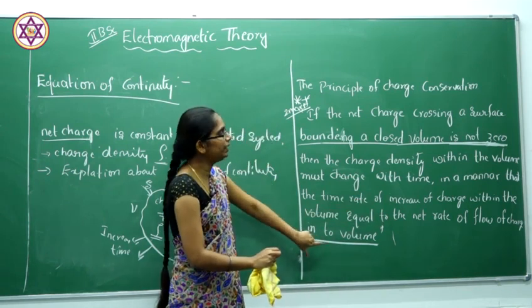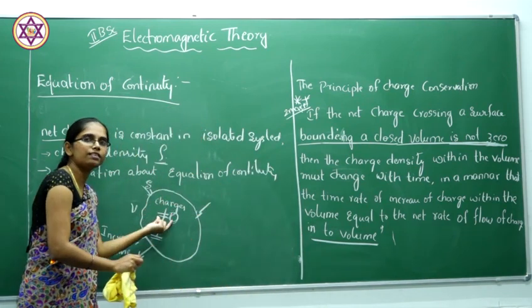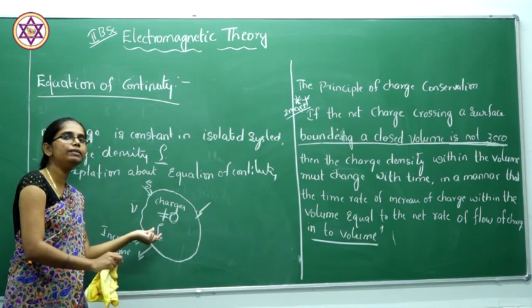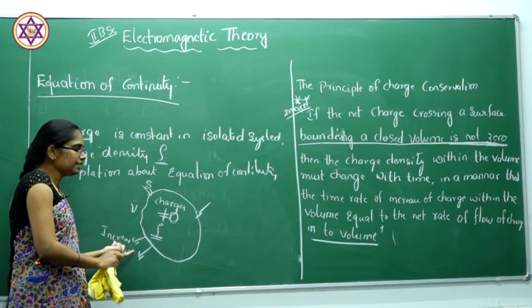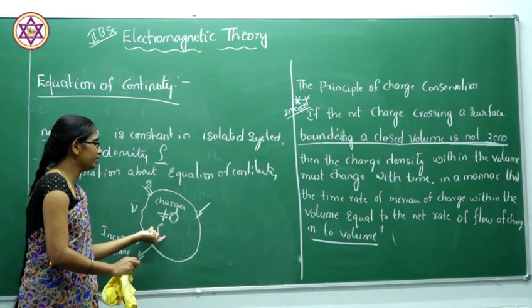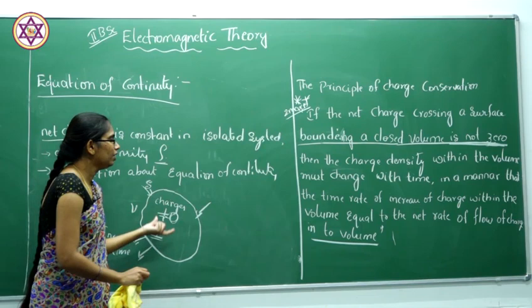This statement will be very important. It explains that the charge within that surface will not equal 0 and the charge density will change with respect to time, in the manner that the rate of increase of charge in the volume is equal to the net rate of flow of charges within that volume.